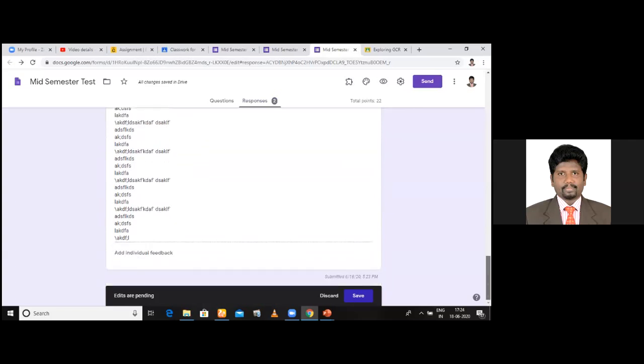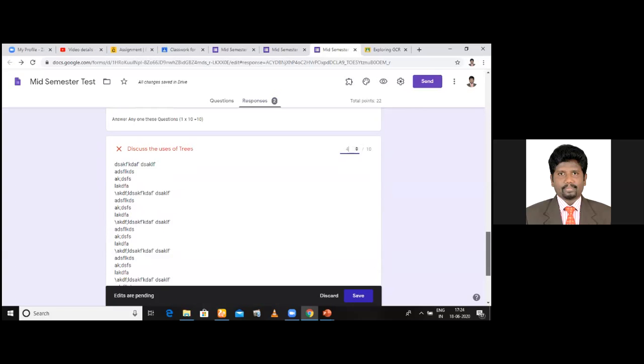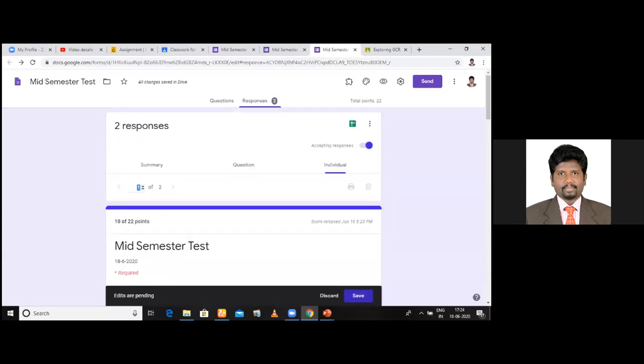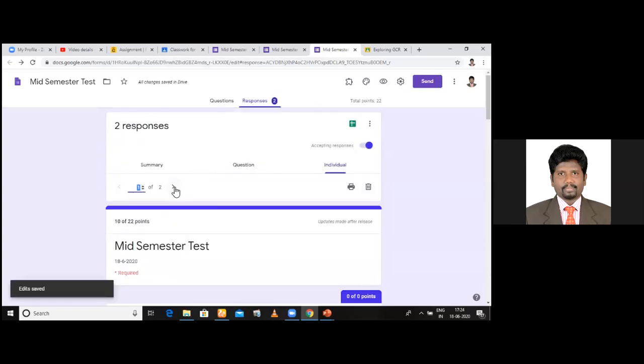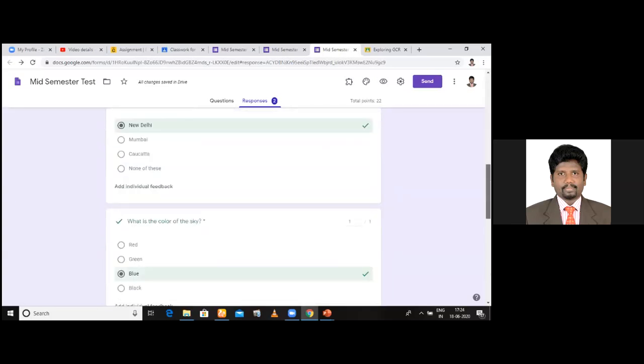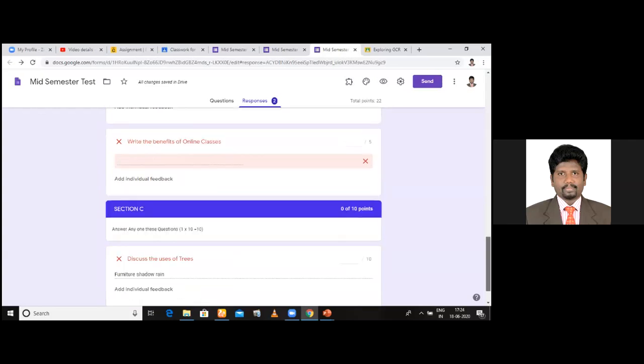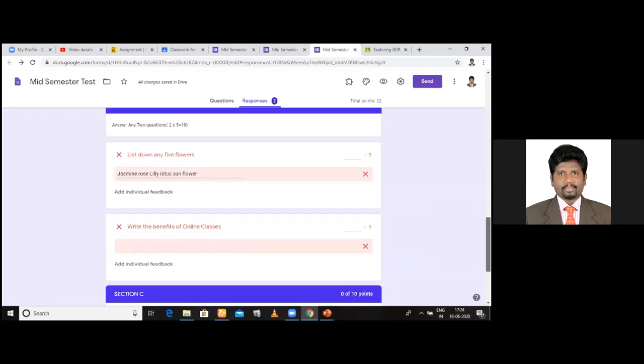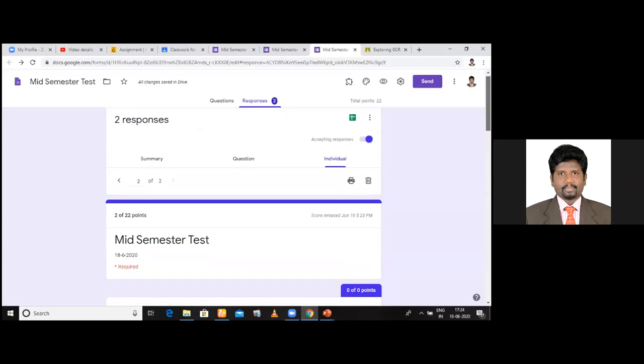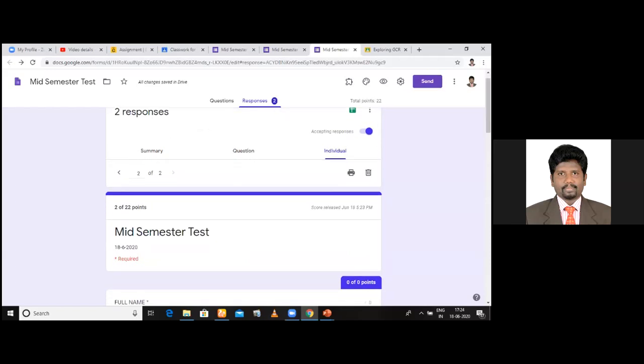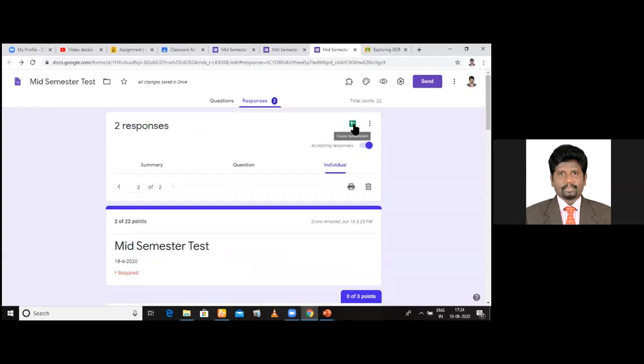After giving it, press save, and it will be saved automatically. Am I clear to you? Now it is saved. Next student, click next student. See, only 2 students are here. Go down and look for their answer. After evaluating, you can give their marks. Am I clear to you, professors? This is the way you evaluate in Google Forms. And the results, you can take by pressing this spreadsheet. All the data will be here. Am I clear to you?